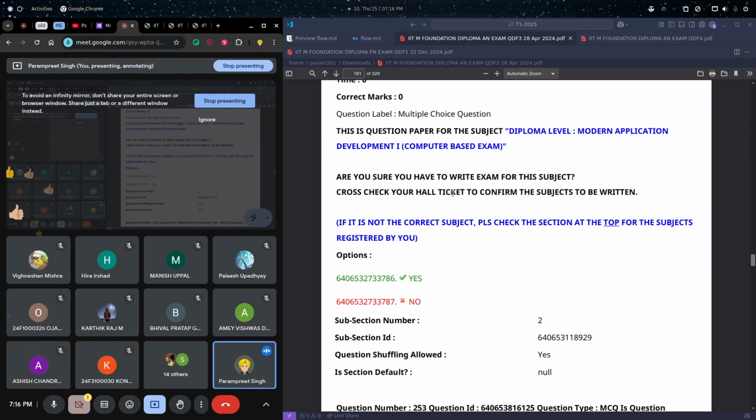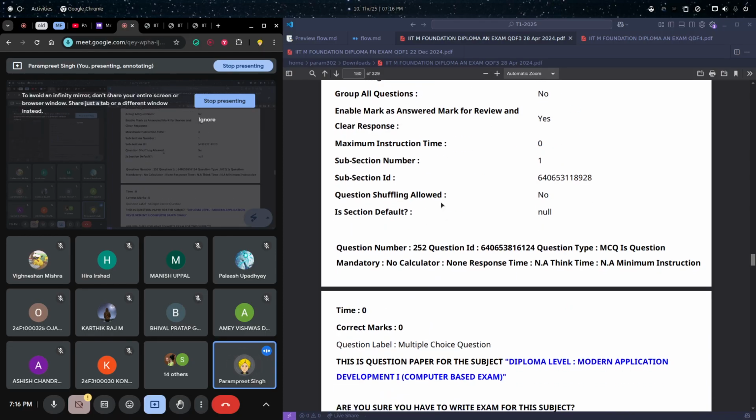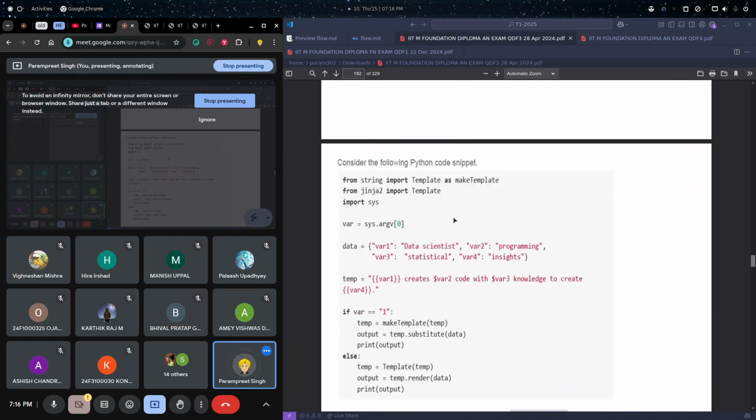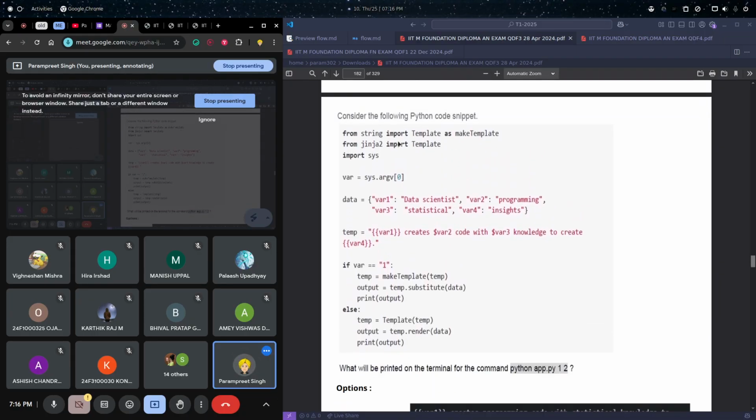Okay, so let's start with this PYQ. First we'll start with this Jan 2024 term. On April 28th we had the exam. So the first question: from string we are importing Template, as well as from Jinja2, and then we are accepting a command line argument, and we have some dictionary. We are creating a template based on the input the user has provided, and rendering it. Okay, so we are printing the final output.